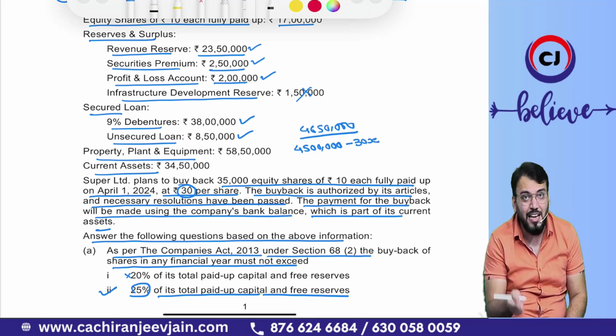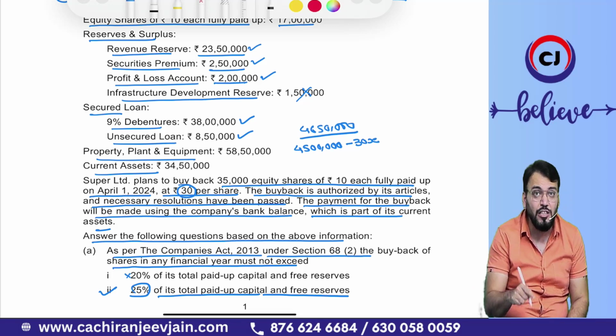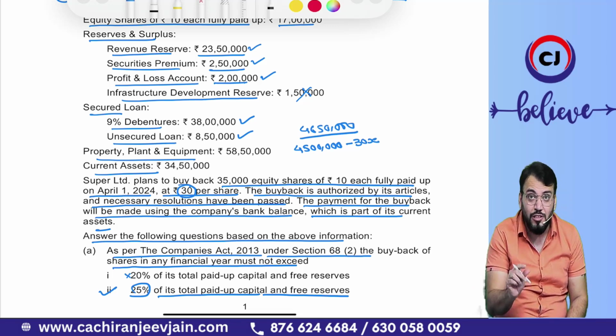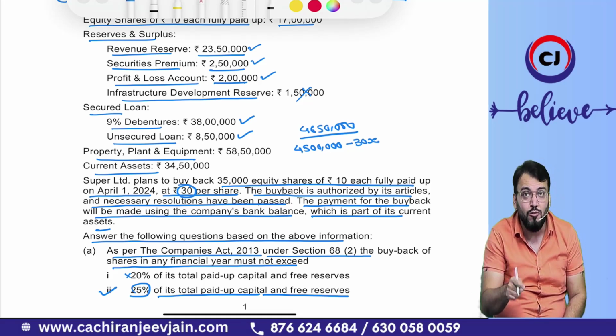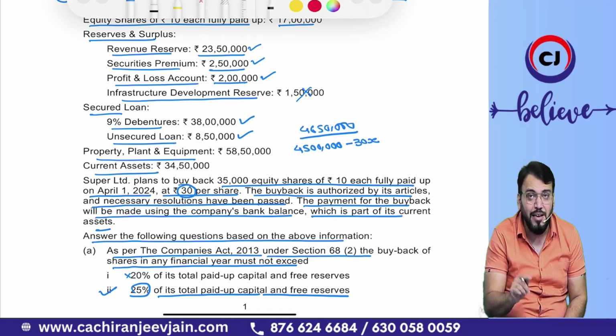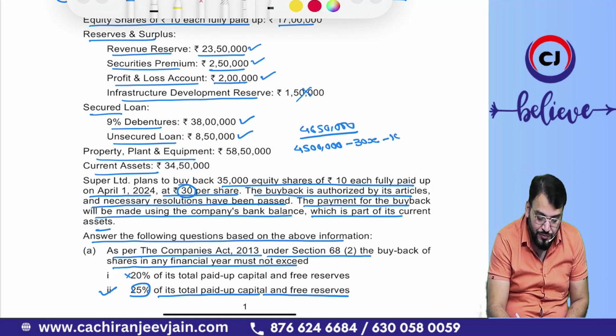I'm going to create a CRA. CRA will be created with the nominal value of equity shares bought back, so that CRA will not form part of the shareholders' fund. Correct. As per the Companies Act, that capital redemption reserve you are creating will not form part of shareholders' fund. Understood? So that will be created with an amount equal to the nominal value of equity shares bought back. If X is the number of shares that can be bought back as per this condition, it will become 10x.